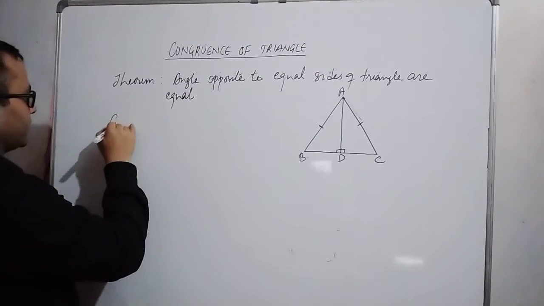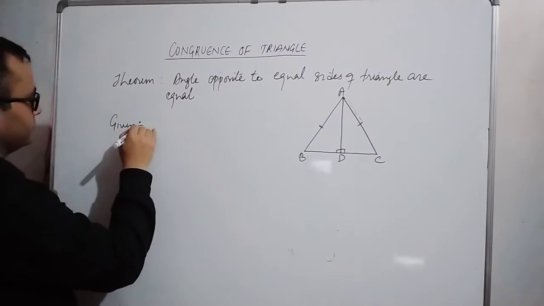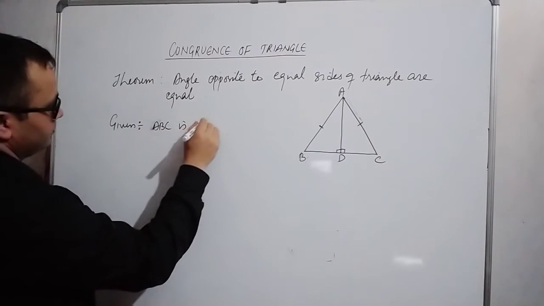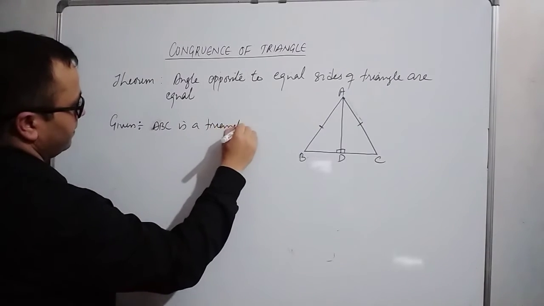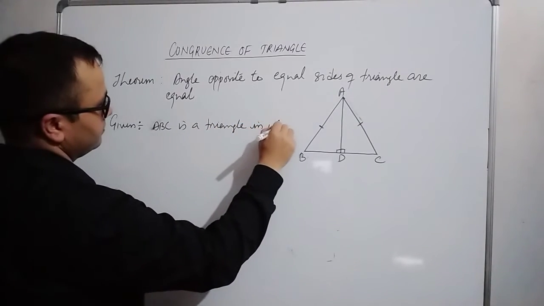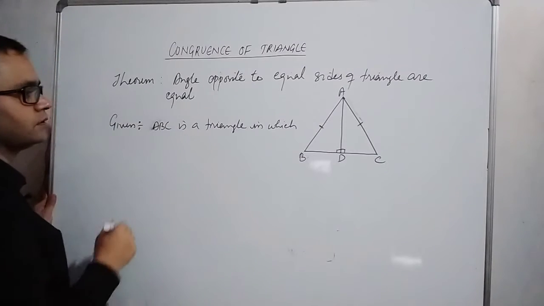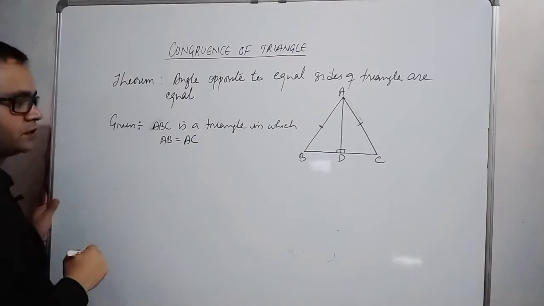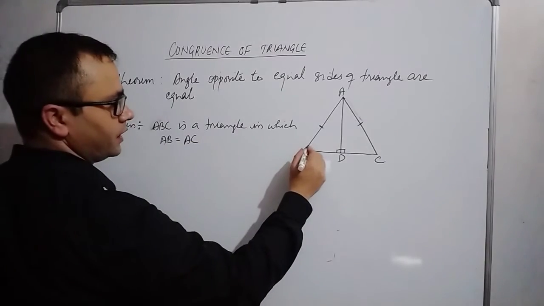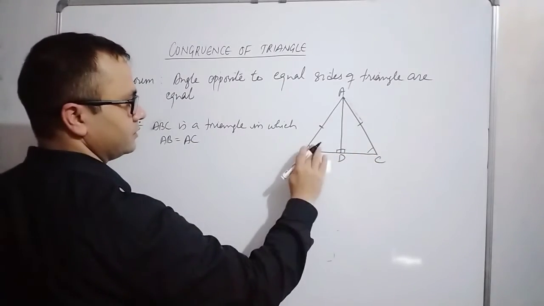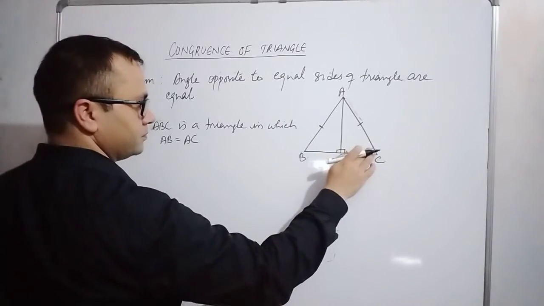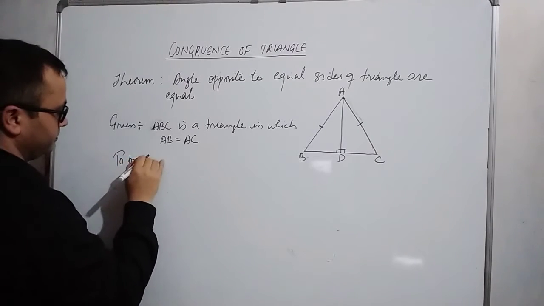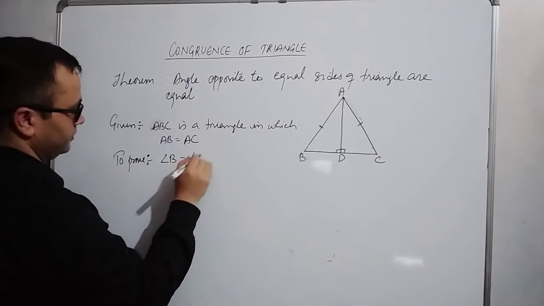In given, we will write: ABC is a triangle in which AB equals AC. Now we have to prove angle B equals angle C.